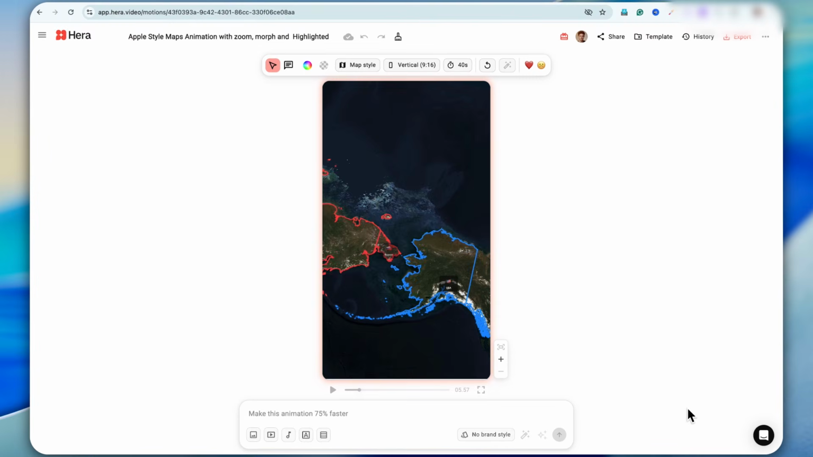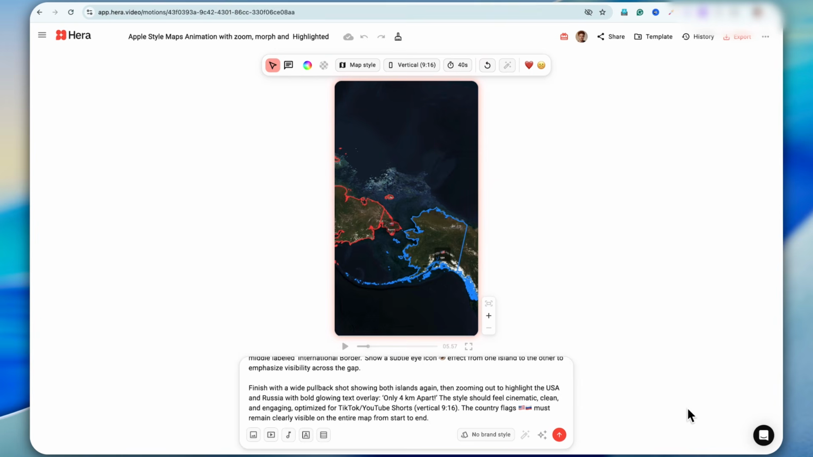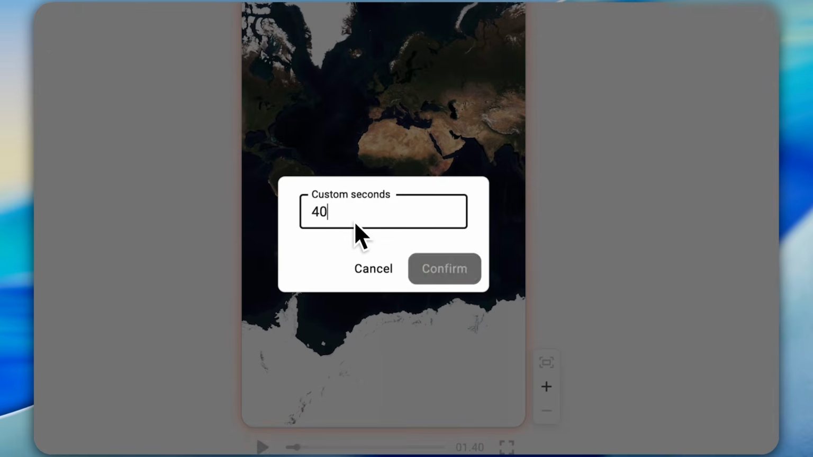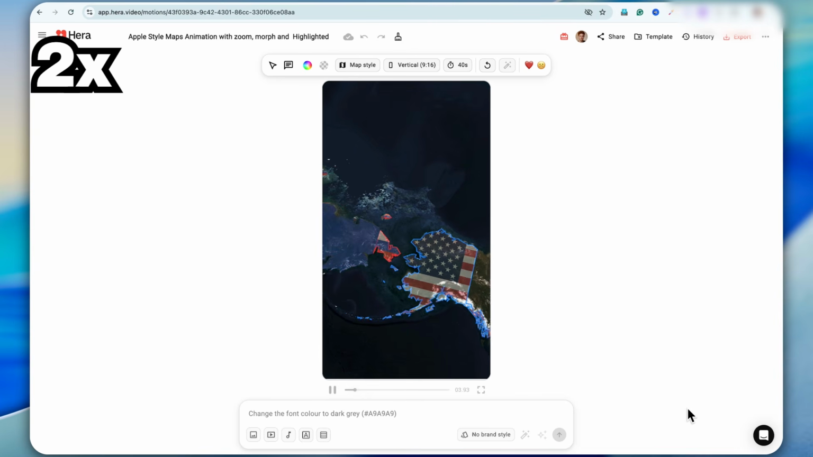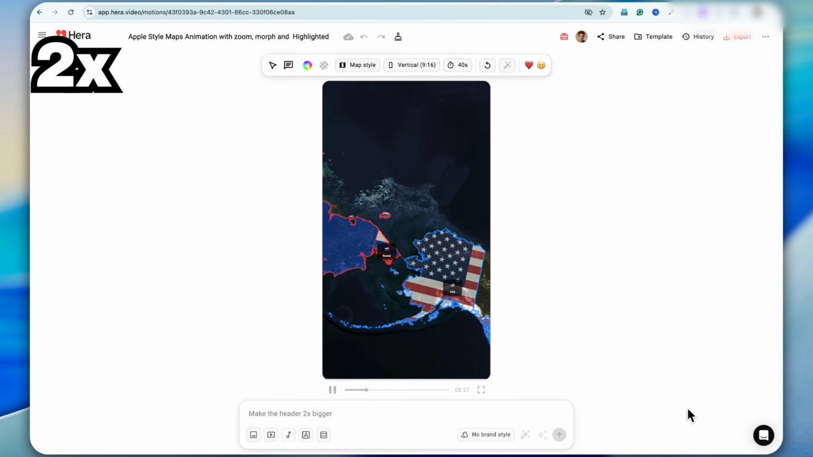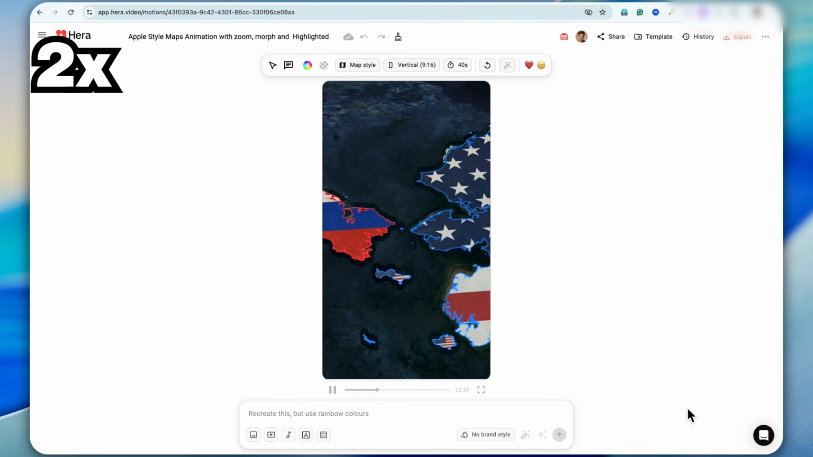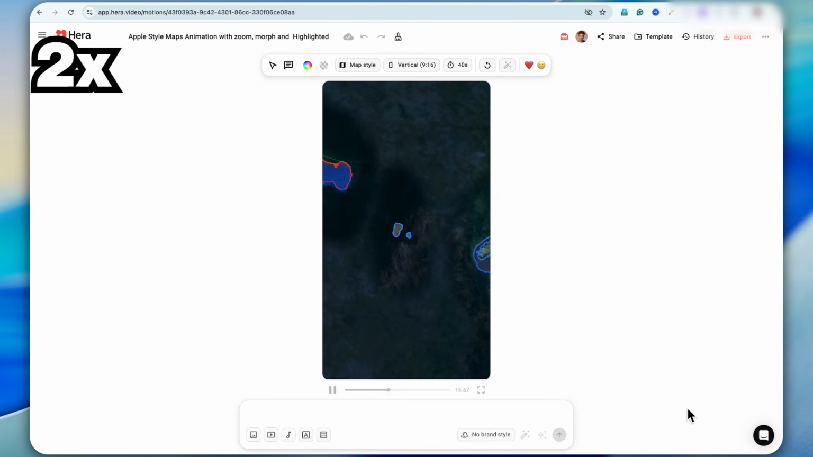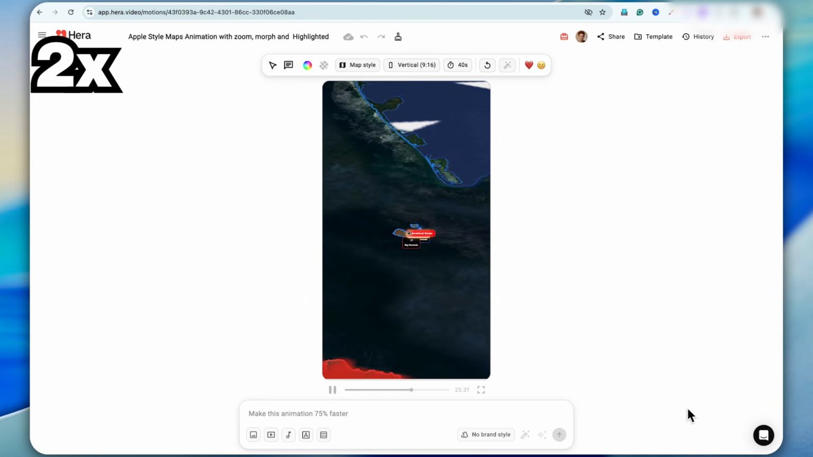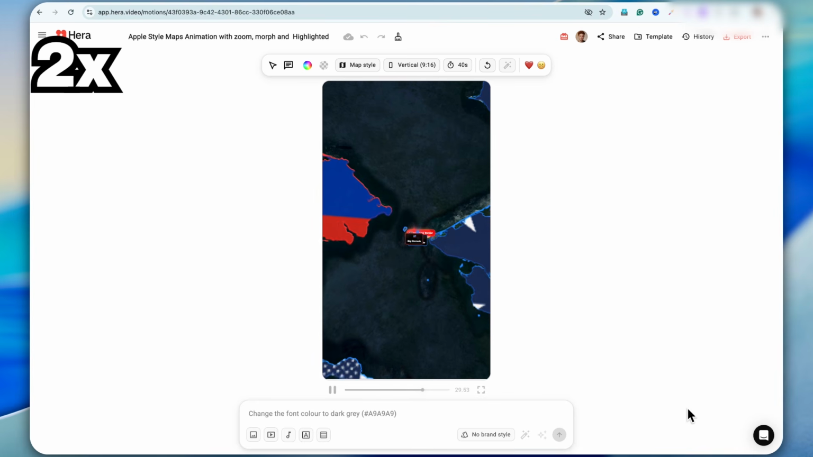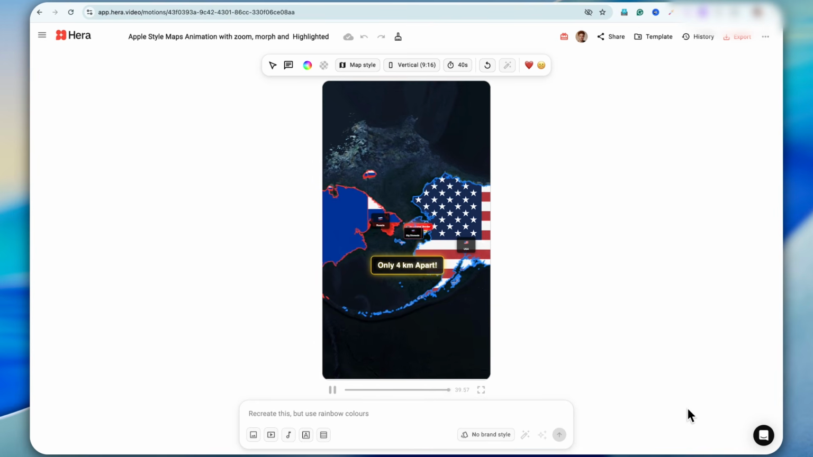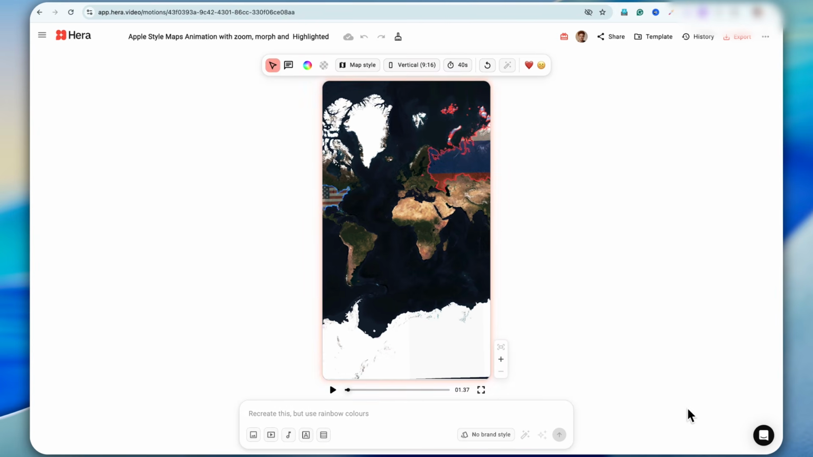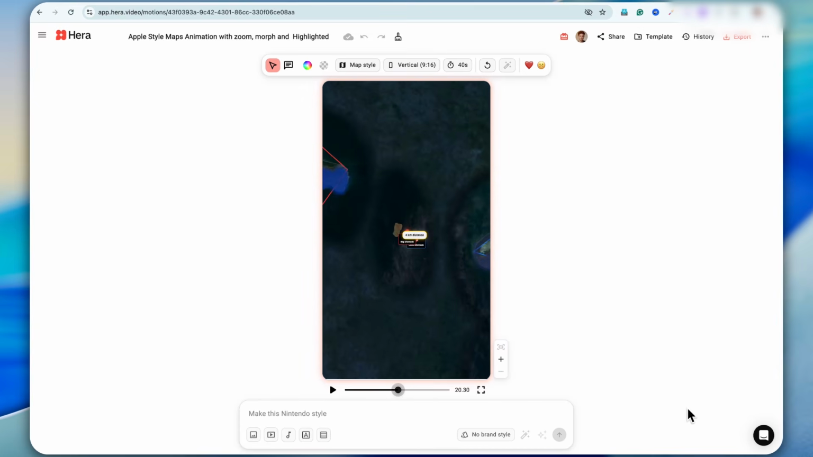Okay, now I'll paste the whole mega prompt inside Hera AI, then go to the duration and set it to 40 seconds, and hit enter. See, the complete motion graphic has been generated. This time, it even added new creative elements, such as stylish headings, both countries' flags, tilt animations, etc.